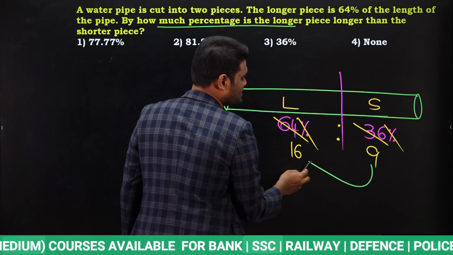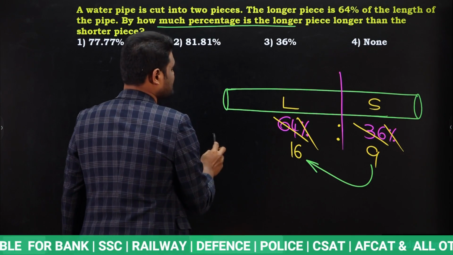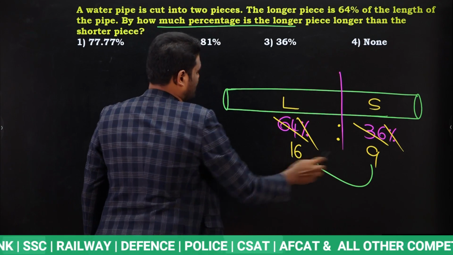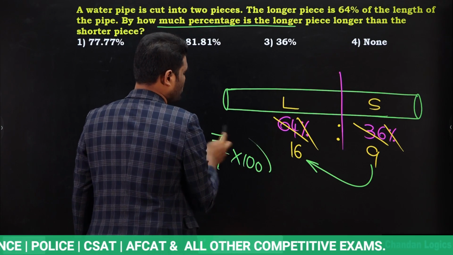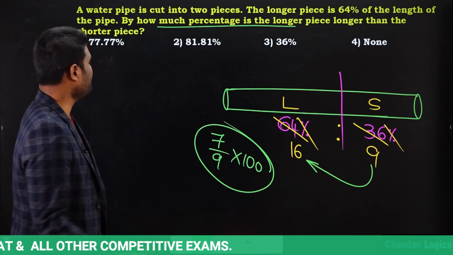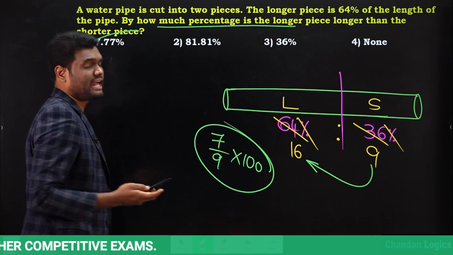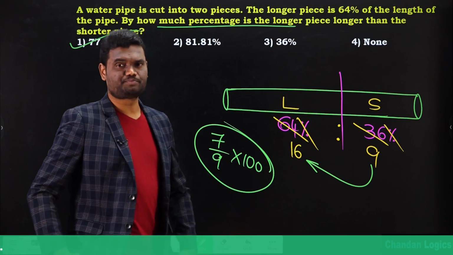Look here, what is the difference? The longer piece is how much more than the shorter? What is the difference? The difference is 7. You are comparing with the shorter, so 7/9. As you need to know in terms of percentage, multiply by 100. 1/9 is nothing but 11.11%. 7/9 means 77.77%. Directly you can mark the answer. Yes or no? Exact question came in the examination.